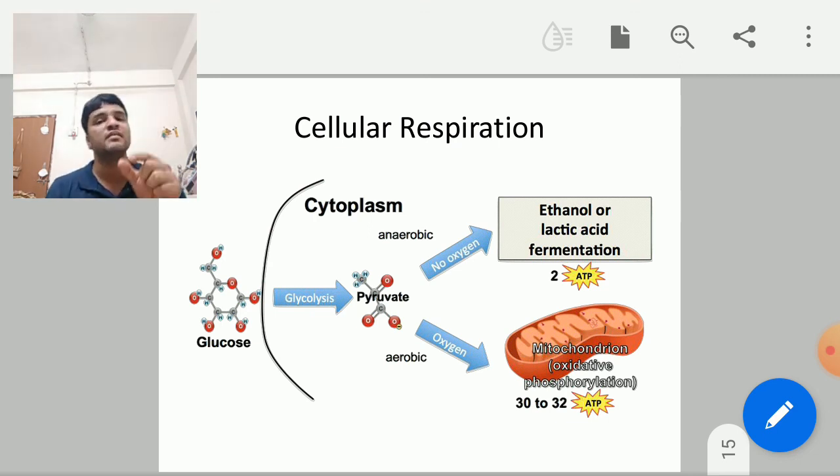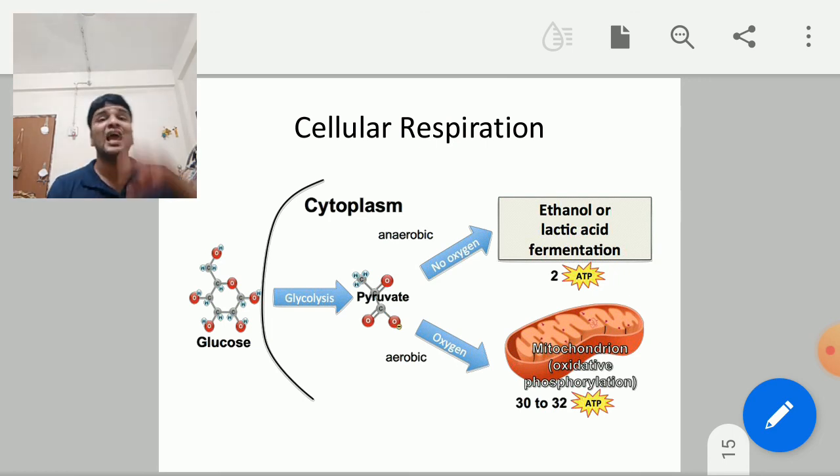ATP can be broken down into ADP plus inorganic phosphate, that is adenosine diphosphate and inorganic phosphate, and it can be utilized. When this ADP plus inorganic phosphate is combined, ATP is formed.